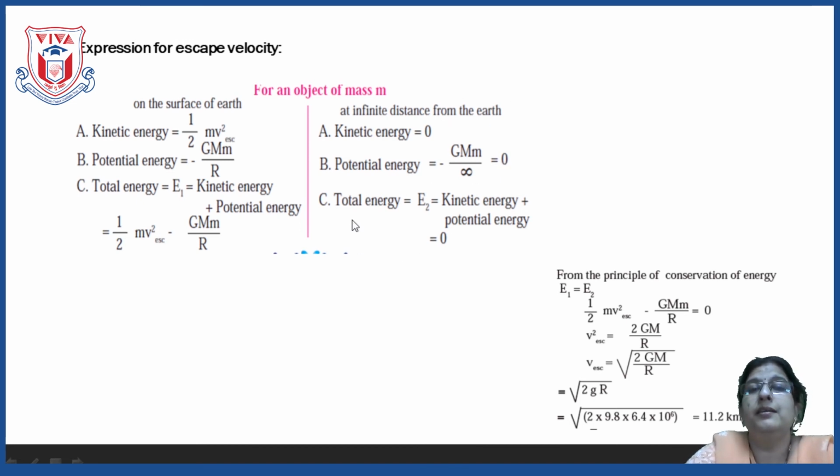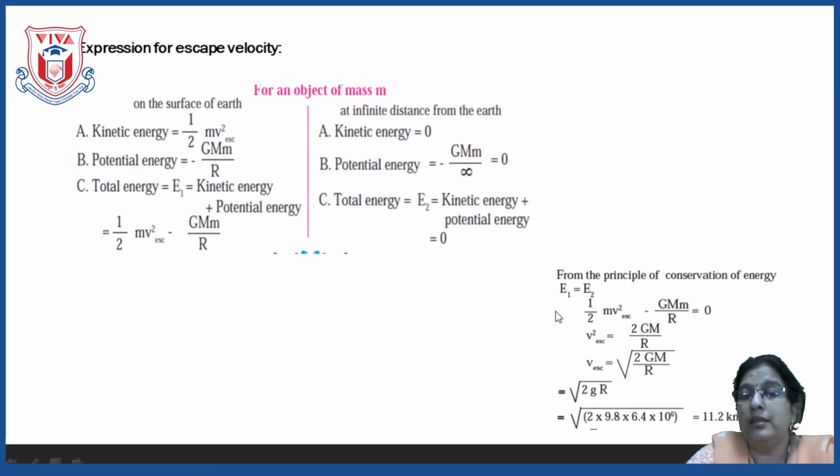So the total energy of the object at the far distance from the earth is kinetic plus potential energy, that is 0 plus 0, which gives you 0. Now we all learnt in 9th standard that energy cannot be created or destroyed, but it can be conserved. Now here, by the principle of conservation of energy, the energy the object possesses on the earth will be equal to the energy the object possesses at the infinite distance.